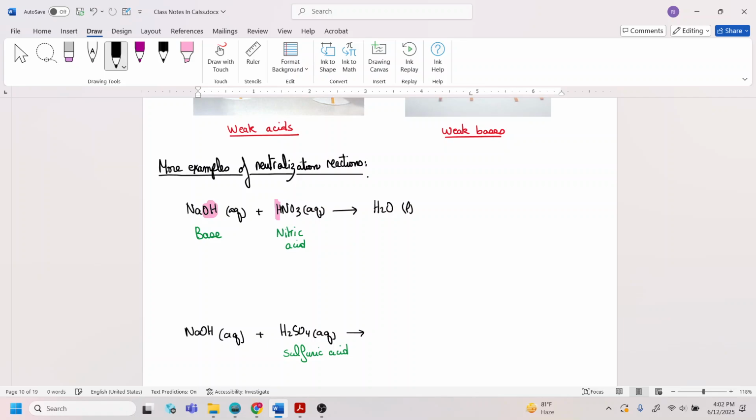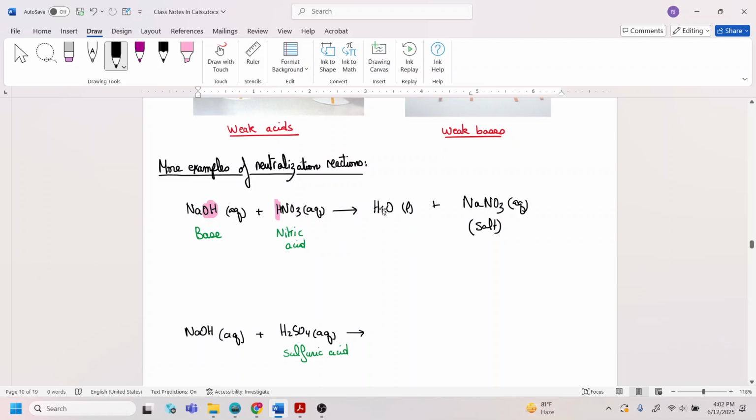Water is a liquid. Even though it's in the solution, it's liquid, not aqueous. The leftover from the base is the sodium, and the leftover from the acid is the NO3. So you're going to get water and salt, and this is the definition of a neutralization reaction.